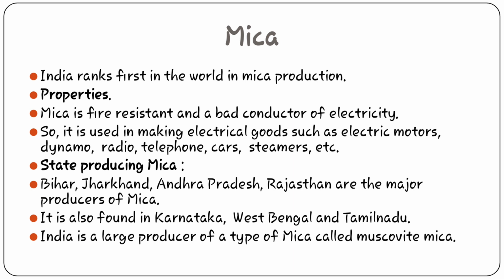What are the properties or the specialities of mica? Mica is fire resistant and a bad conductor of electricity. So, it is used in making electrical goods such as electric motors, dynamo, radio, telephone, car, stereo, steamers, etc. The states which produce mica: Bihar, Jharkhand, Andhra Pradesh, Rajasthan are the major producers of mica. At the same time, Karnataka, West Bengal, Tamil Nadu are also producers of mica.